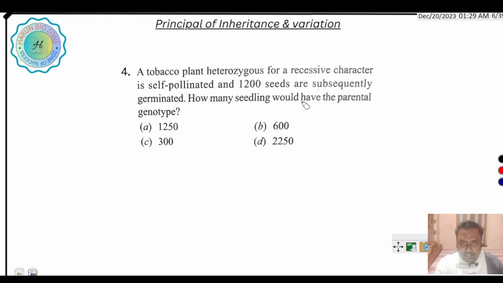How many seedlings would have the parental type? So here, suppose a tobacco plant heterozygous for a recessive character is self pollinated, and produces the following offspring: